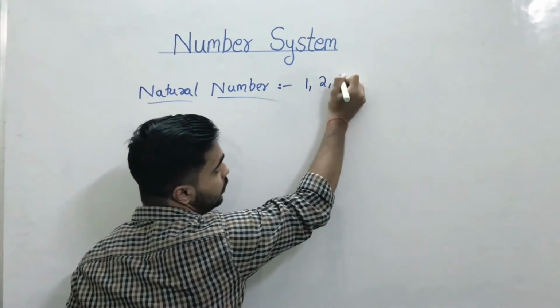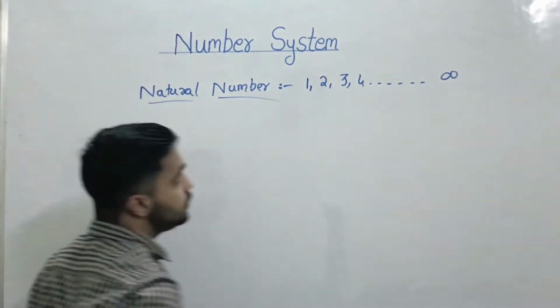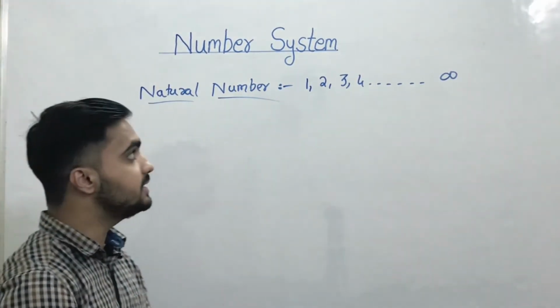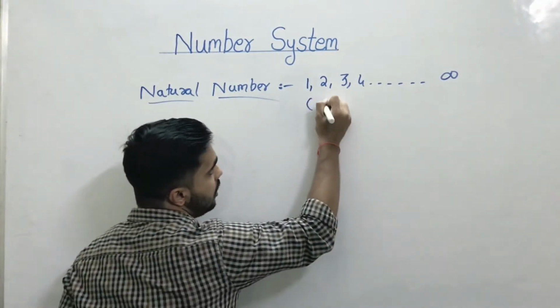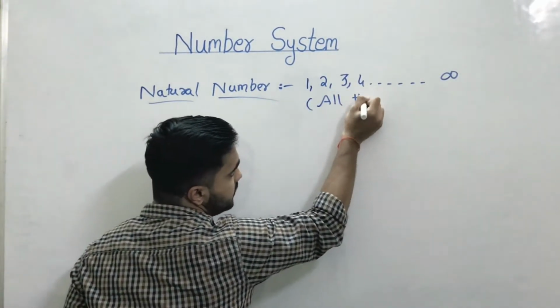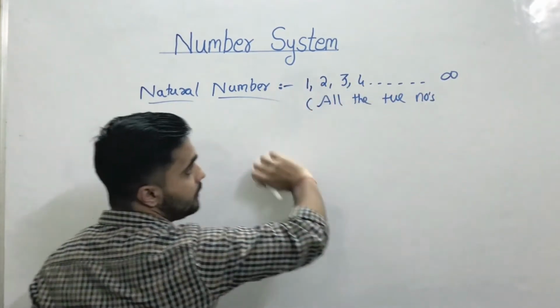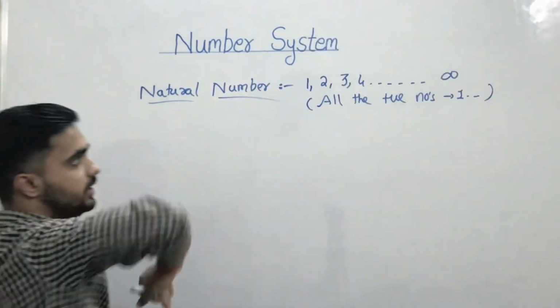So 1, 2, 3, 4 up to infinity. So I can say natural numbers are those numbers which consist of all the positive numbers, starting from 1. So from 1 and up to infinity.